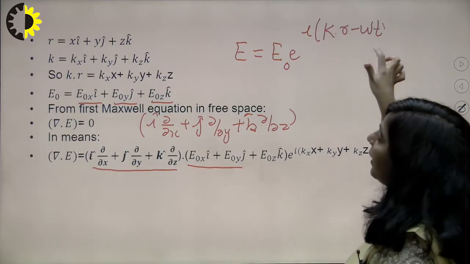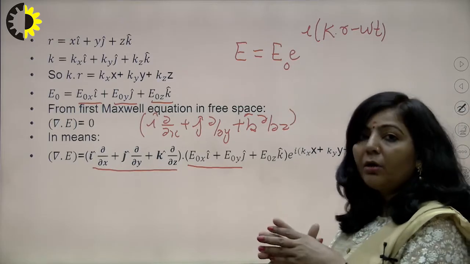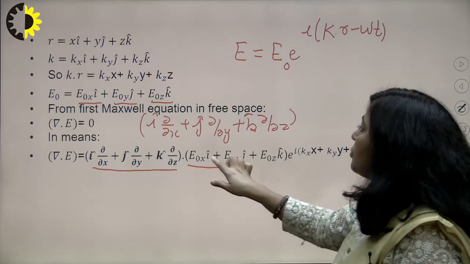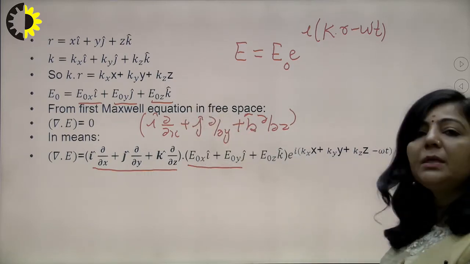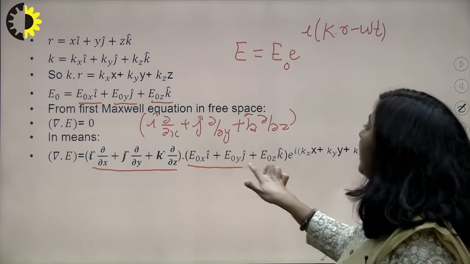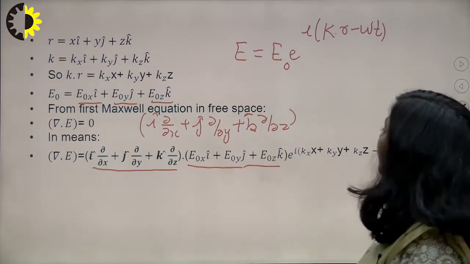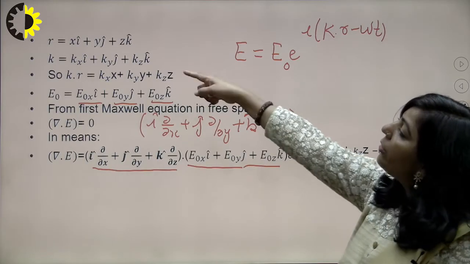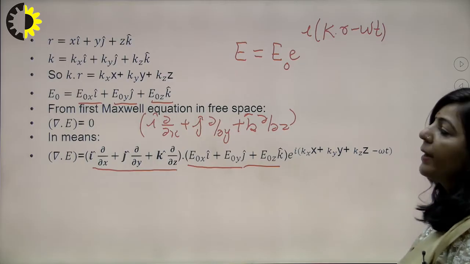Instead of E naught, we are going to write its components: E naught x i cap plus E naught y j cap plus E naught z k cap, into e raised to power i(k dot r minus omega t). You know the value of k dot r, we have substituted it here, minus omega t.